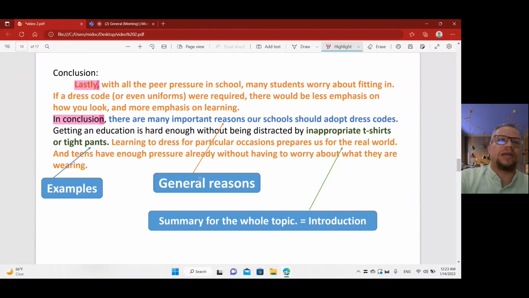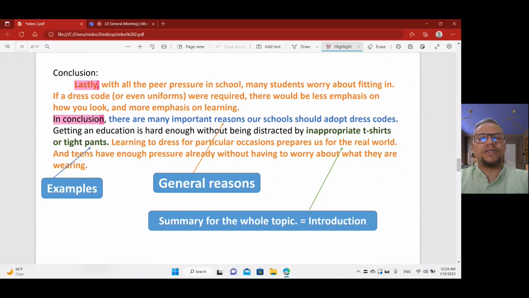So what happened here is about examples. He mentioned examples like tight pants, sorry, and also about t-shirts. He mentioned general reasons without saying what the reasons are because he mentioned the two benefits above. He even did a summary for the whole topic, the same as the introduction, but with different words and different meanings.